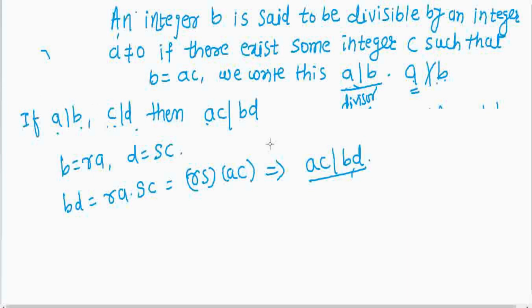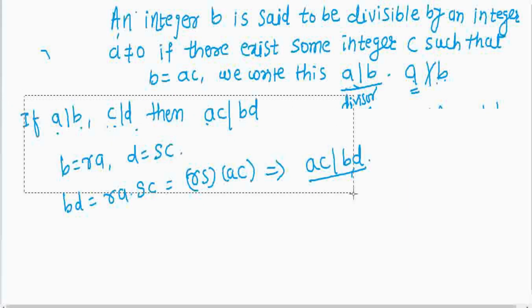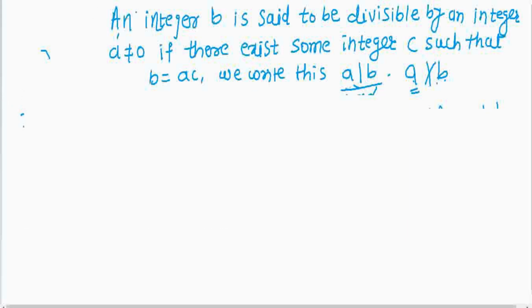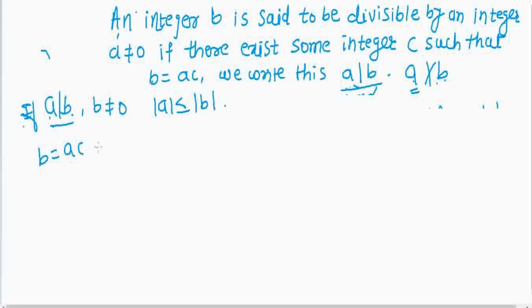Let us prove one more result regarding divisibility. Suppose that b is divisible by a and b is not equal to 0, then mod of a is less than or equal to mod of b. What is given? B is divisible by a, therefore we have b equal to a into c for some integer c.